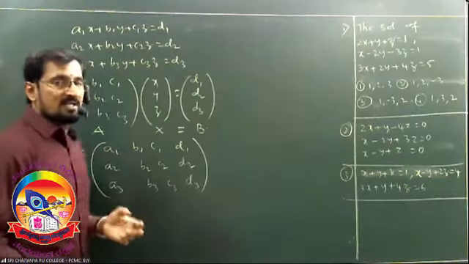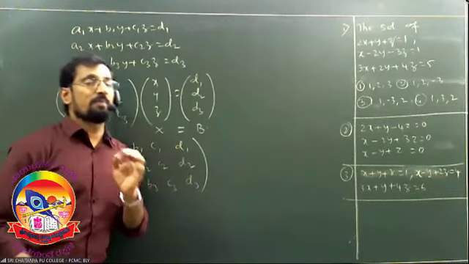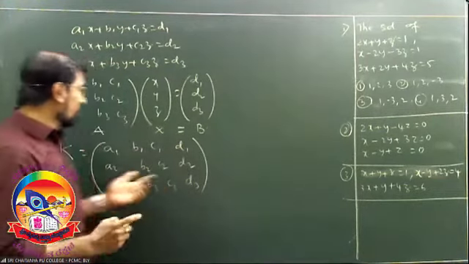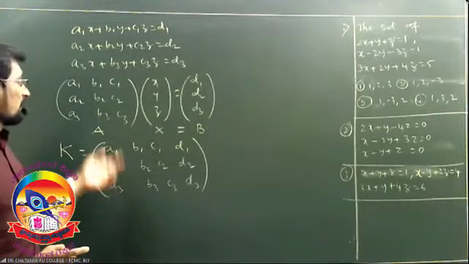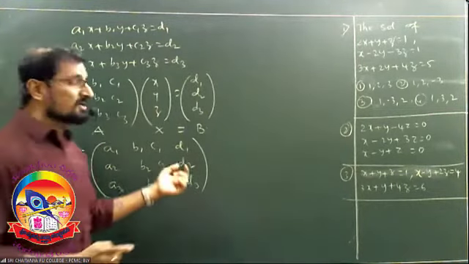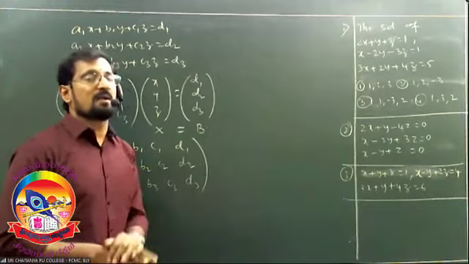This is called the augmented matrix. I am repeating: the combination of the coefficient matrix and the constant matrix is said to be the augmented matrix.